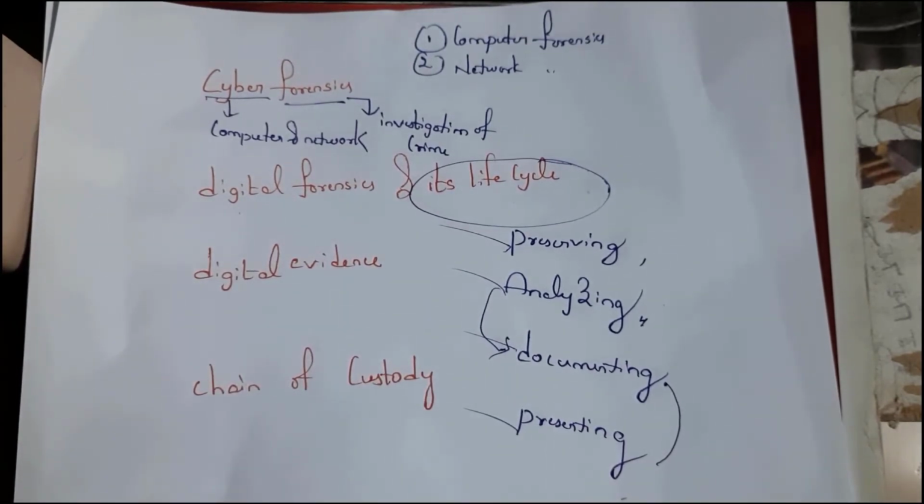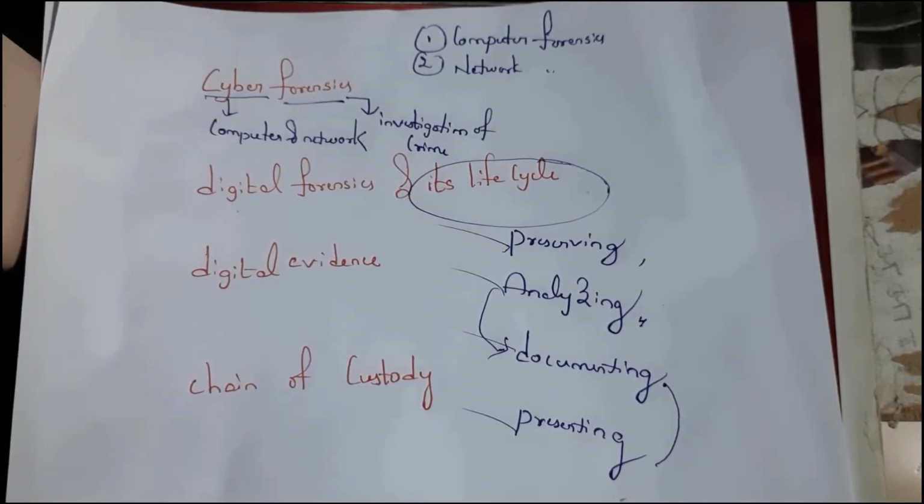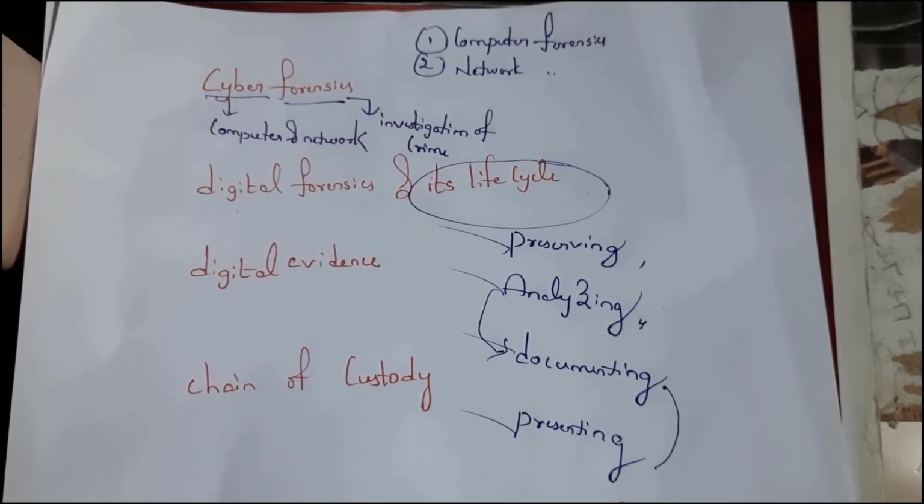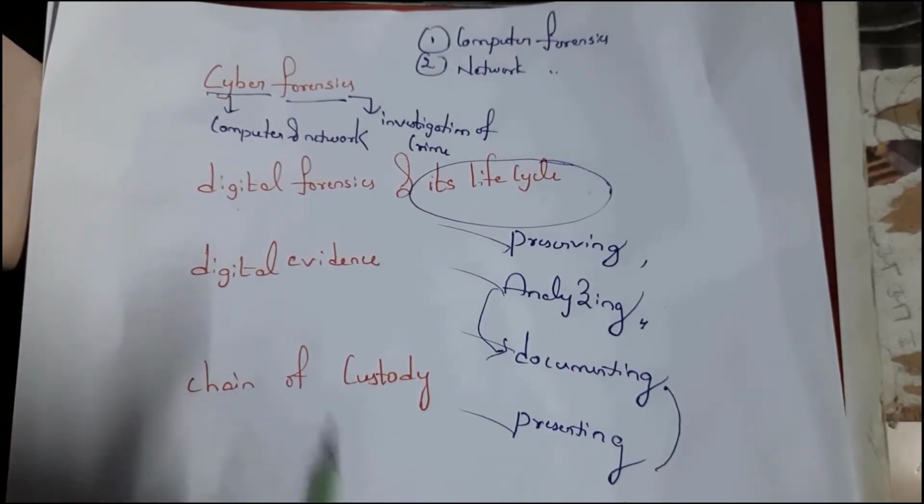First step is preserving, that is nothing but collecting information, and next step is analyzing the information, that is whether the collected information is correct or not. After knowing that the information is correct, the computer forensic expert documents this information. After documenting the information, he presents this information in court. Next one is digital evidence.